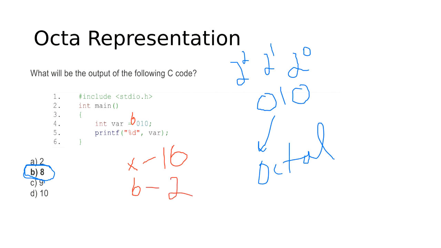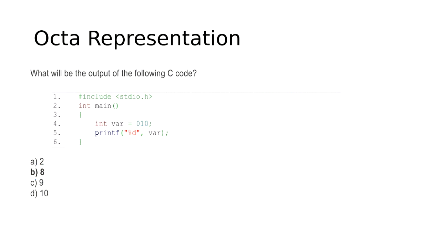So if you find a b symbol here, 0 1 0, it means this is a binary form. And if you find a symbol like x 0 0, it means this is a hexadecimal symbol. And if you find a normal symbol like this, without x or without b, it will be an octal sign. So it will be octal. So what is octal? Octal is raised to the power 8.